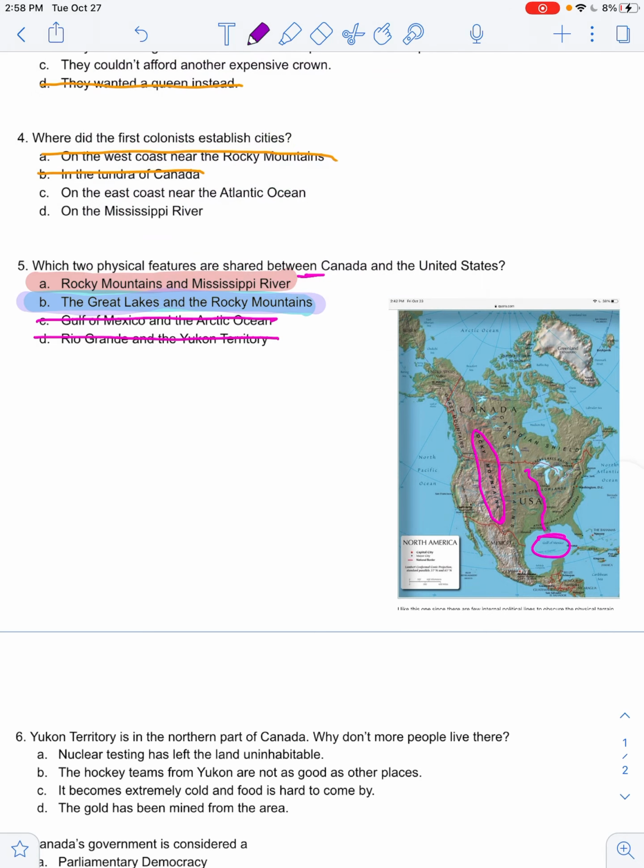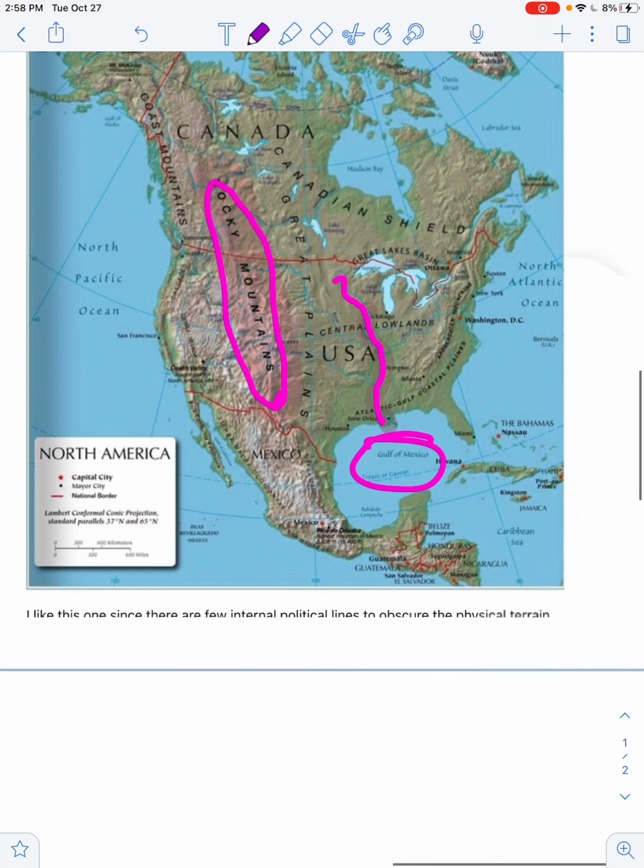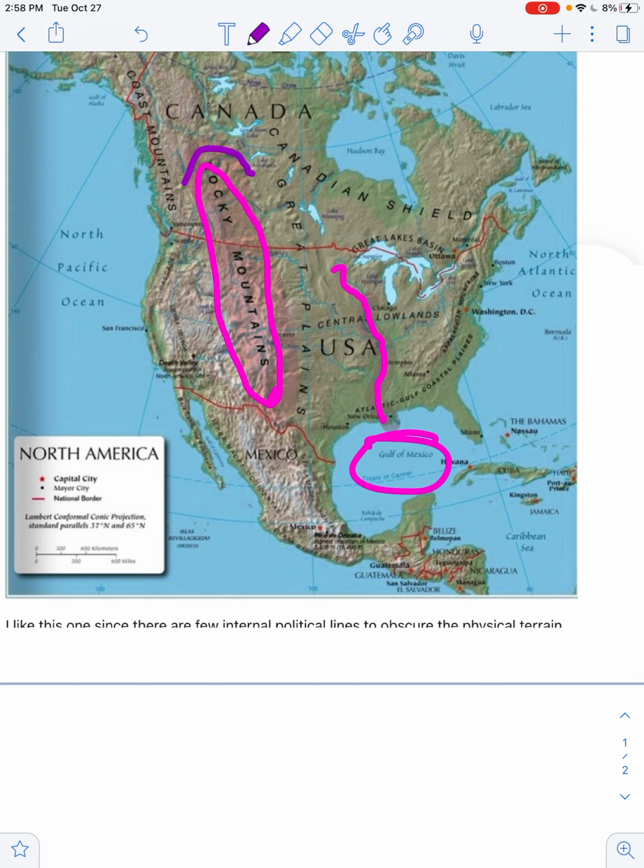Now I'm going to use purple to show you the Great Lakes and Rocky Mountains. Once again, the Rocky Mountains are these right here, and then the Great Lakes are these right here. The border between Canada and US is this red part right here. You're looking for the landform that is in both United States and Canada.